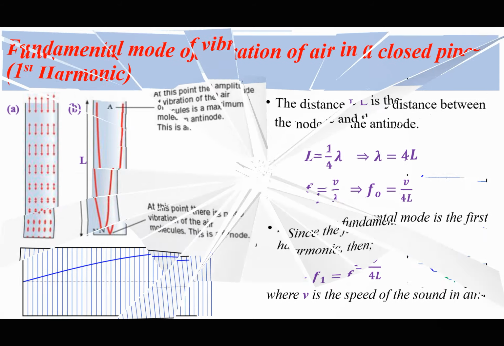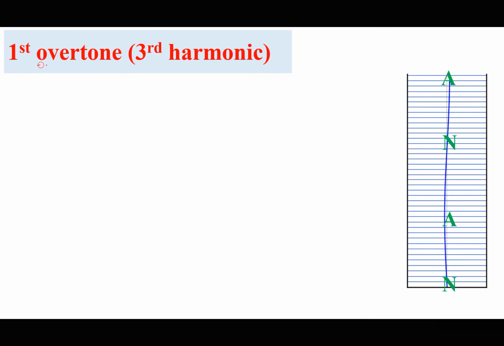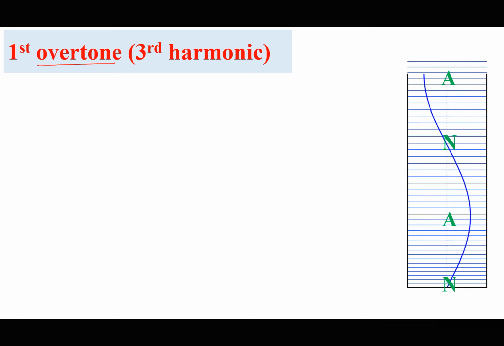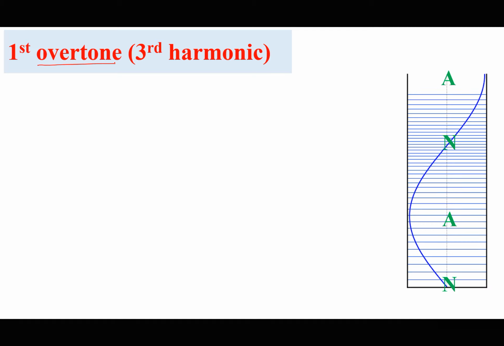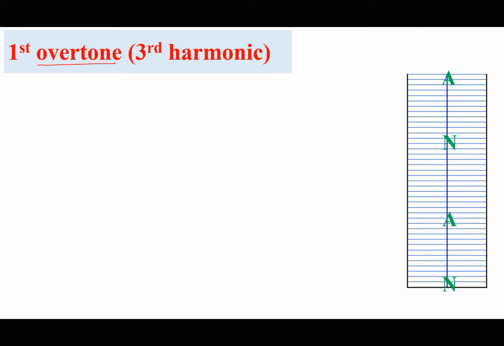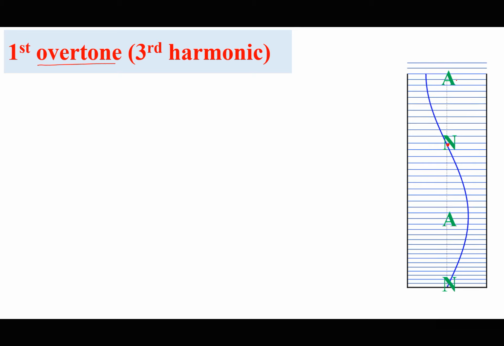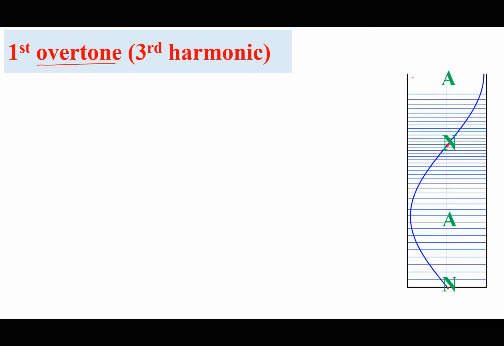So let's think of a situation where the frequency is increased to have what we call the first overtone. Remember, an overtone is a frequency higher than the fundamental. Unfortunately, when we try to increase the frequency to create a new node, we end up creating another antinode, as we can see in this animation here.